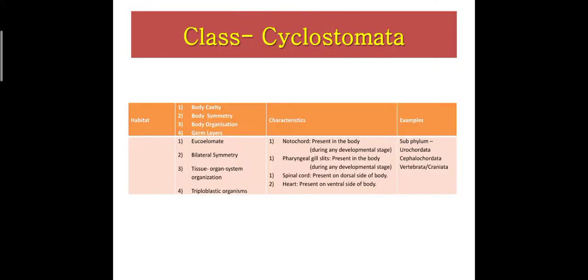So the first class, Cyclostomata: body cavity is eucoelomate, bilateral symmetry, tissue organ system organization and triploblastic animals. Characteristic: notochord is present in the body. Pharyngeal gill slits are also present during any developmental stage. Spinal cord is present on the dorsal side and heart is present on the ventral side.